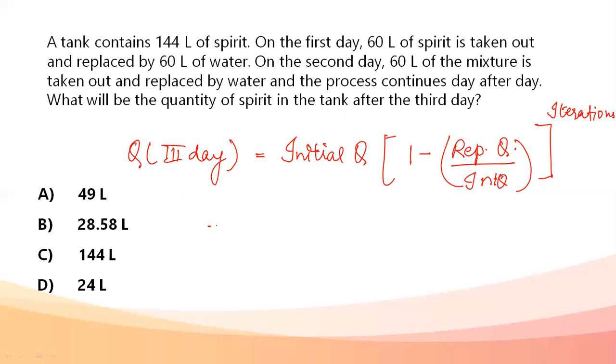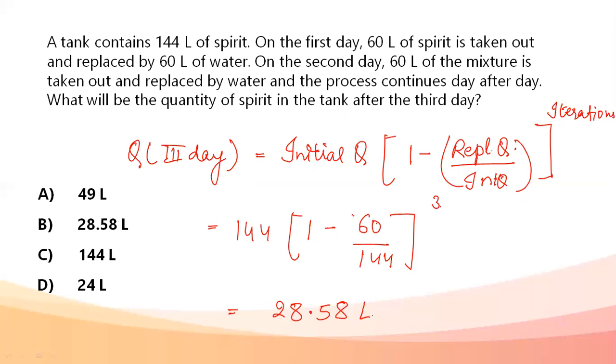So what we have is: initial quantity of spirit was 144 liters into 1 minus replaced quantity. What is the replaced quantity? 60, divided by initial quantity, which was 144, whole cube. When I solve all of this, my answer comes out to be 28.58 liters.